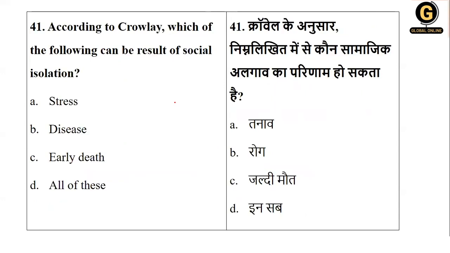According to Crowley, which of the following can be the result of social isolation? Is it stress? Is it disease? Is it early death, or all of this? Any of these conditions will lead you to social isolation. You will be away from the people. So the right answer is all of this.